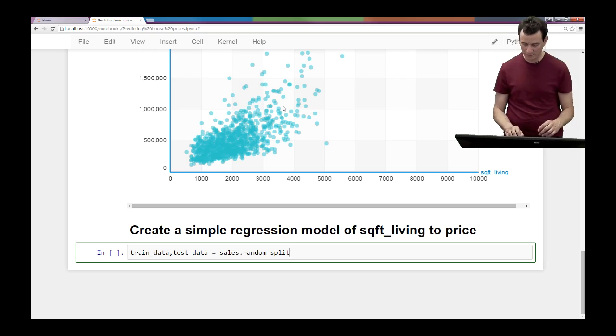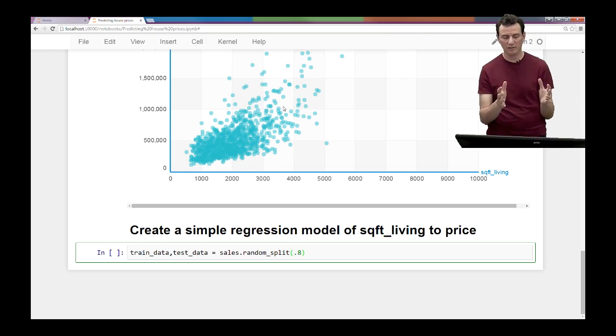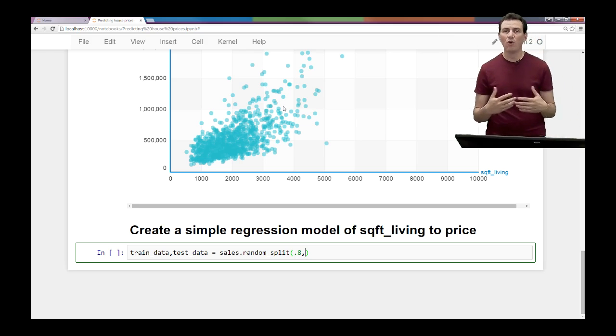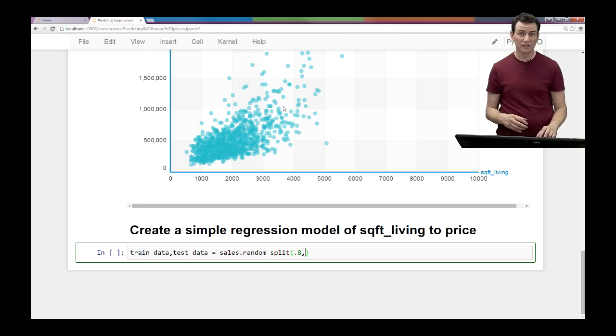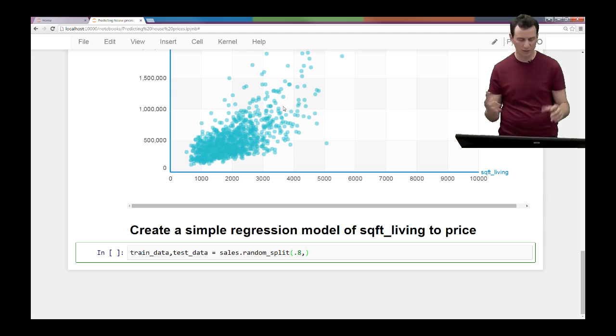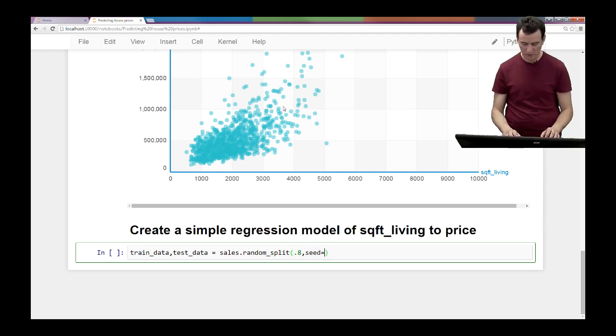And what I'm going to tell it is to do a 0.8 split. So 80% of the data is going to be for training, and 20% is going to be for testing. Now, one last thing that will be useful for your homeworks, and in general to make sure that you always have the same results, is to set a seed for the split. Because it's a random split, it's a pseudo-random number generator, and we can set a seed to it. And I'm just going to set the seed to be any number we want.